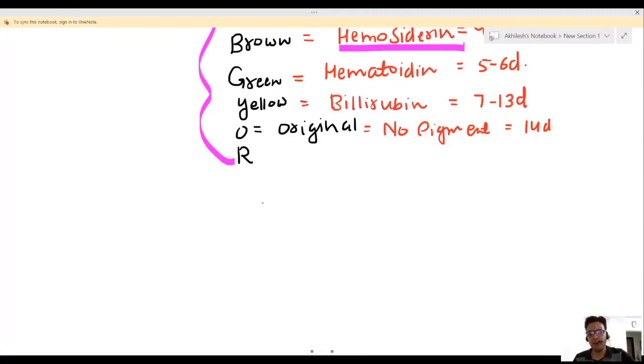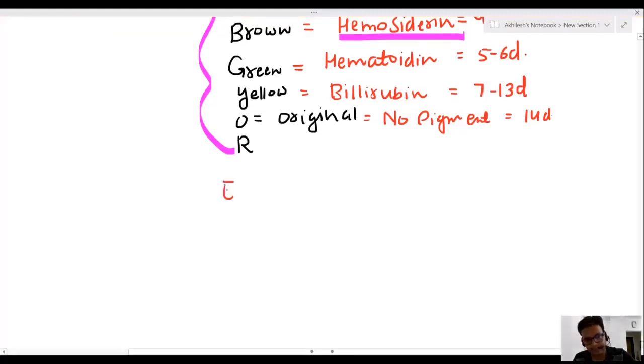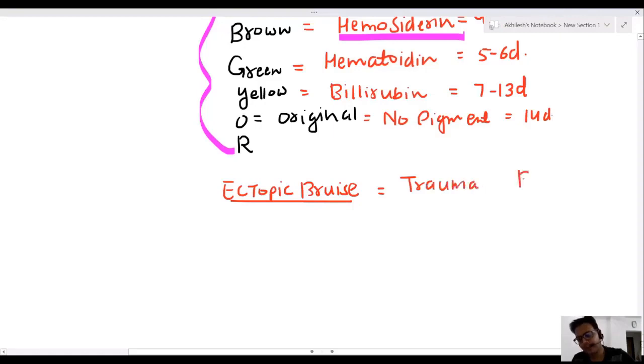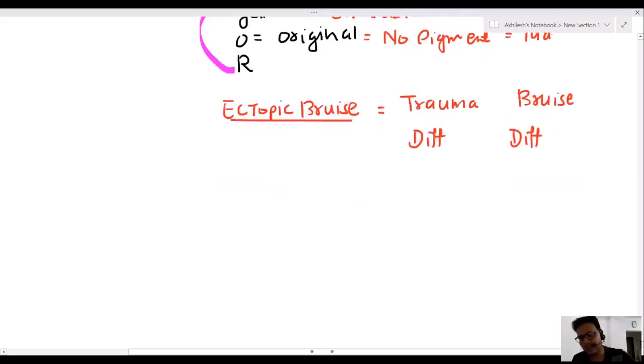Now I'm coming to the next one. What is an ectopic bruise? Ectopic means the trauma is at a different site and the bruise is at a different site. This is known as an ectopic bruise.